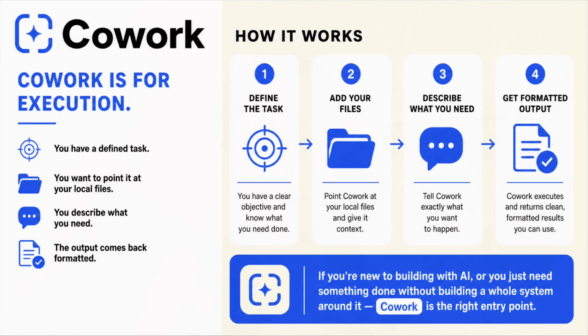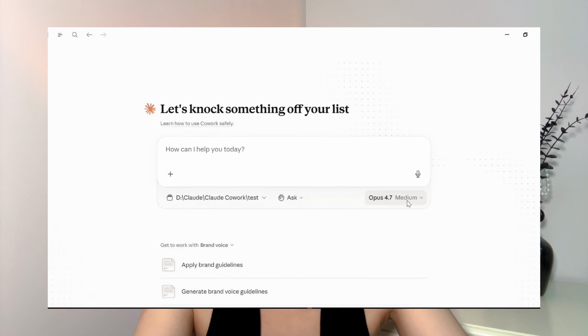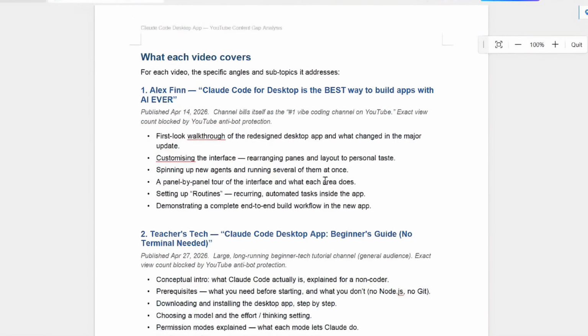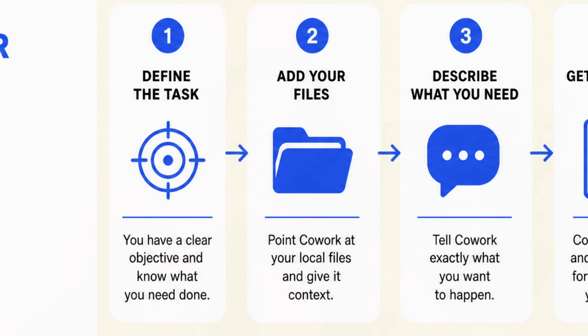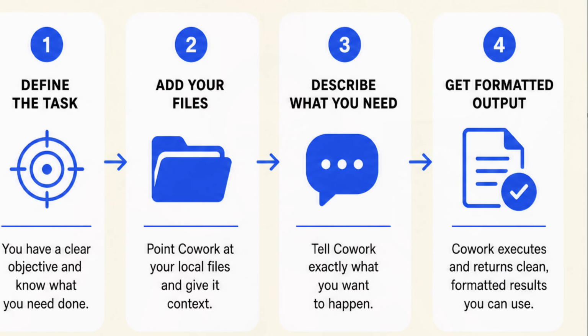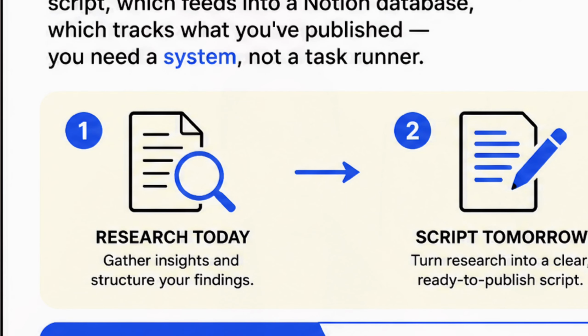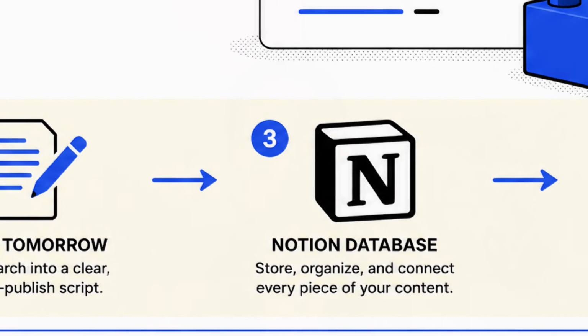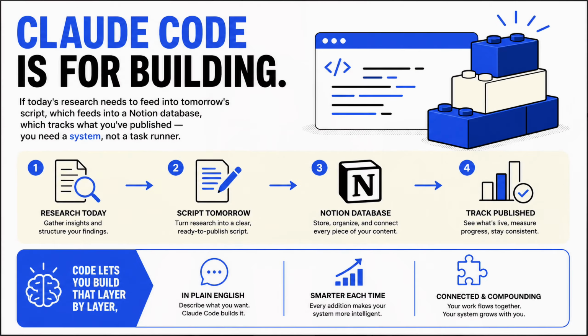So after running it, here's the framing I landed on. Co-work is for execution. You have a defined task. You want to point it at your local files, describe what you need, and get results. The setup is minimal. The output comes back formatted. If you are new to building with AI, or you just need something done without building a whole system around it, Co-work is the right entry point. Claude Code is for building. If today's research needs to fit into tomorrow's script, which fits into a Notion database, which checks what you've published, you need a system, not a task runner.